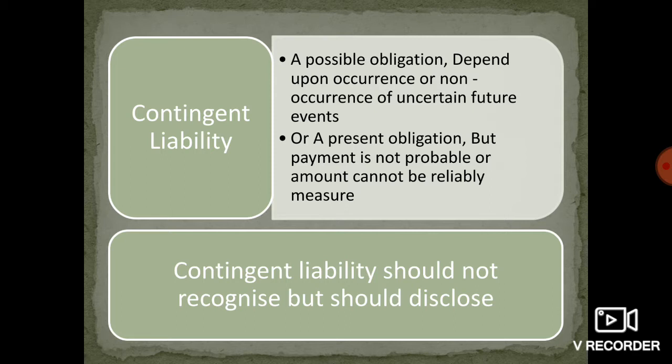There are two conditions of a contingent liability. A possible obligation depending upon the occurrence or non-occurrence of any future events, or a present obligation but the amount cannot be reliably measured. It's recorded as a contingent liability. It should not be recognized in the books of accounts but should be disclosed in the notes to the accounts.